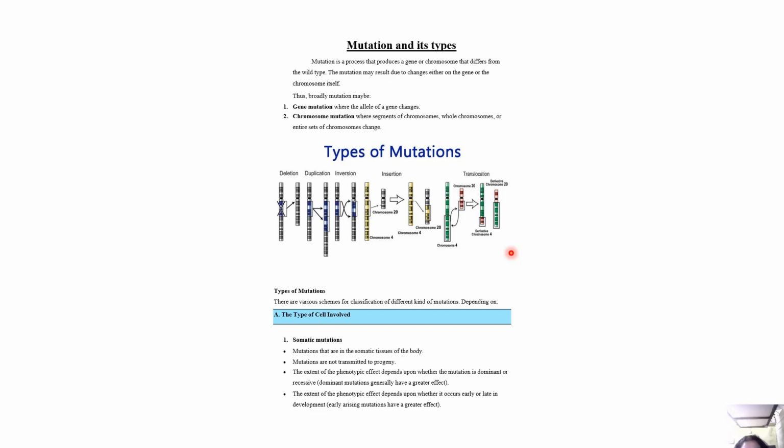Now, types of mutation. There are various schemes for classification of different kinds of mutations depending on the type of cell involved. Somatic mutations are in the somatic tissues of the body, and these mutations are not transmitted to progeny. The extent of the phenotypic effect depends upon whether the mutation is dominant or recessive. Dominant mutations generally have a greater effect, and the extent of the phenotypic effect also depends upon whether it occurs early or late in development. Early arising mutations have a greater effect.